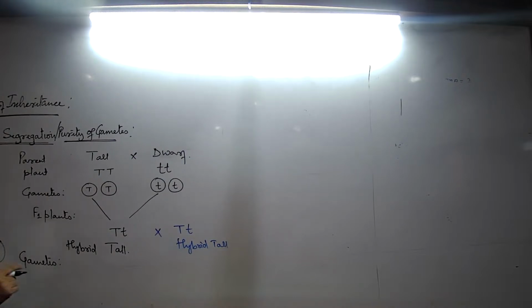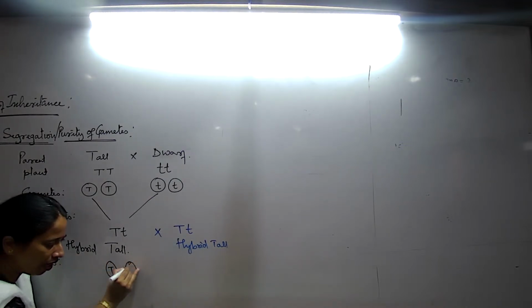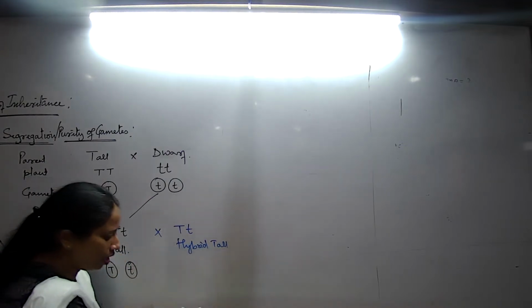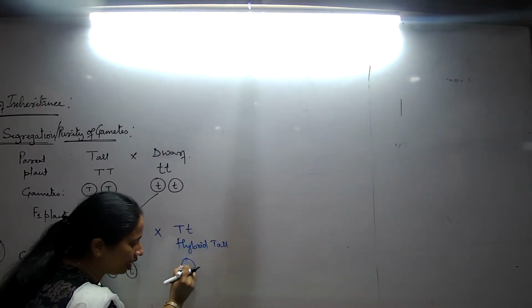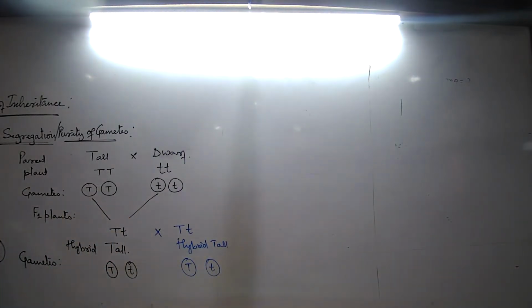Simple. So how will we write it? The two types of gametes. This is one, this is one. What about this? The two types of gametes: one is this, the other type of gamete is this one. Clear? Next is the F2 generation.